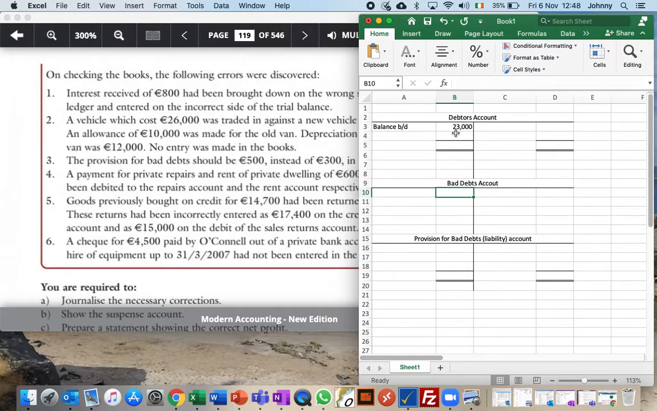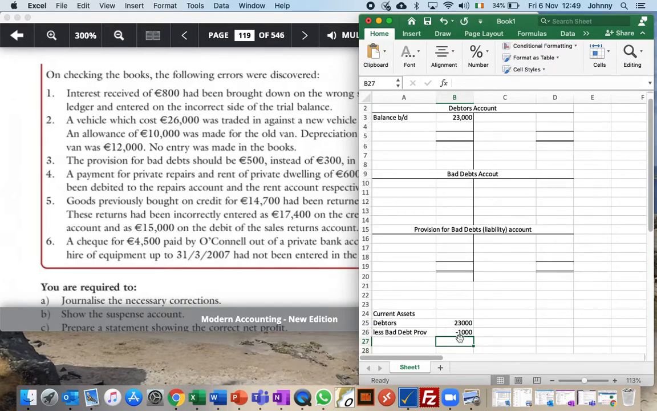So let's say we expect to receive €1,000 less than that. We're going to have a new liability with €1,000 in it, and this is going to be used to reduce the amount we expect from our debtors. When I go to do my current assets in my balance sheet, I'm going to have debtors. The figure for debtors at the moment is 23 grand, and I'm going to take away a bad debt provision of €1,000. So the real figure for my debtors is going to be 22 grand. That's how it's going to look when I do my balance sheet.